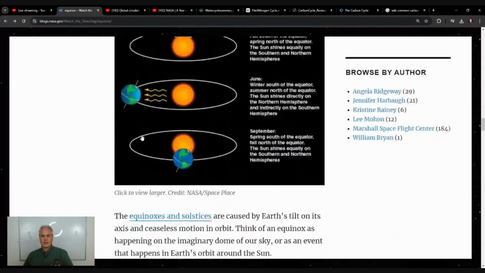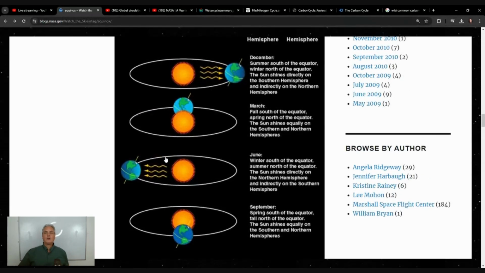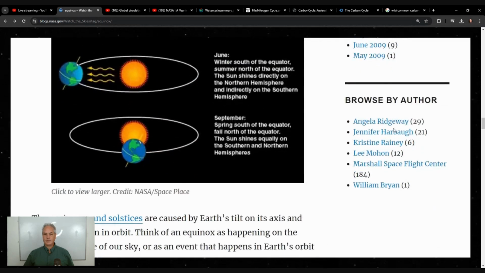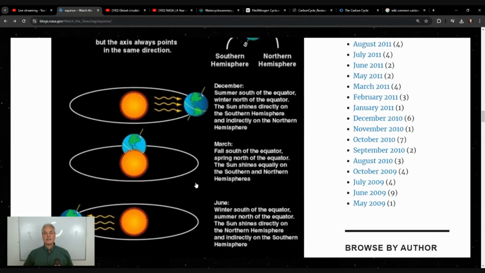So this will be, let's see if I can put it, can we see the four of them? Perfect. So here you have, this is where we're at right now. And I think that's as big as I can put it this time. Let's see if I can make it bigger just for fun. There you go. So here we have the fall equinox, and we have the equator right here that is a set distance. What will happen in the coming months? Our Earth will come right here. You'll see the distance is getting further, but here on the northern hemisphere, it's going to get colder. So let's see how it goes.